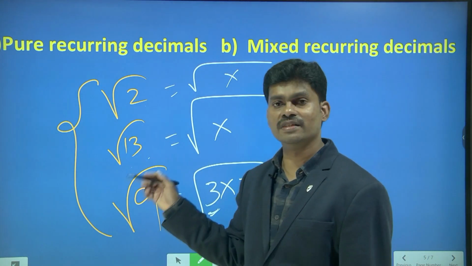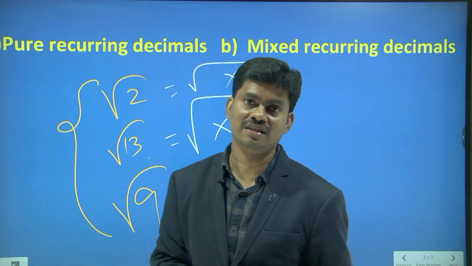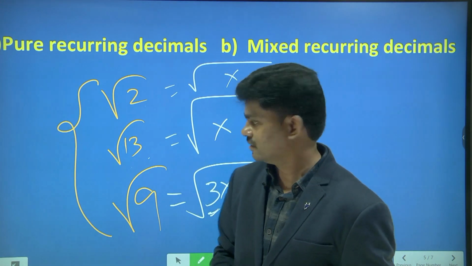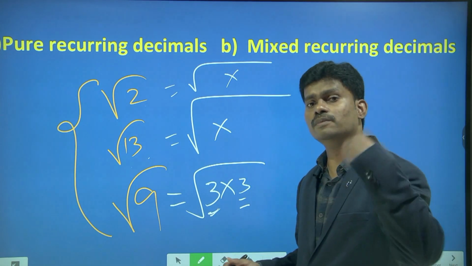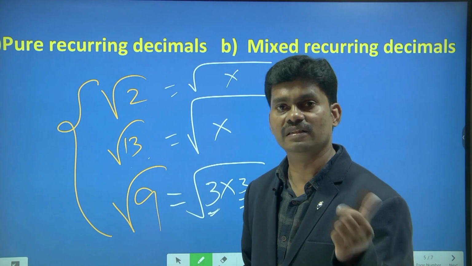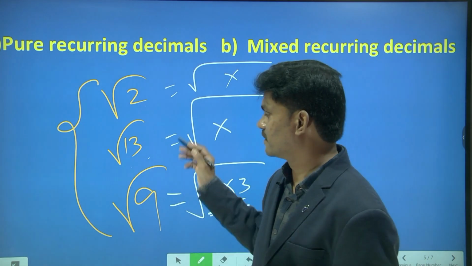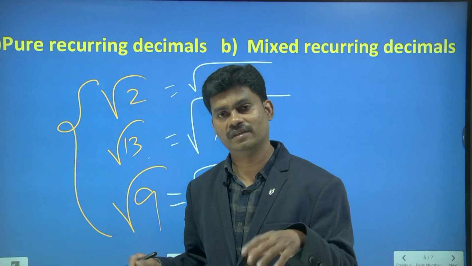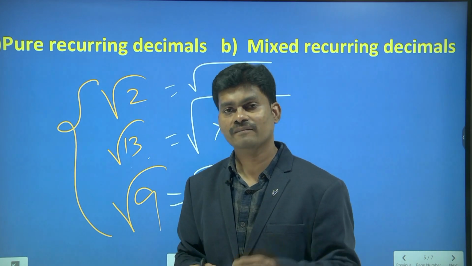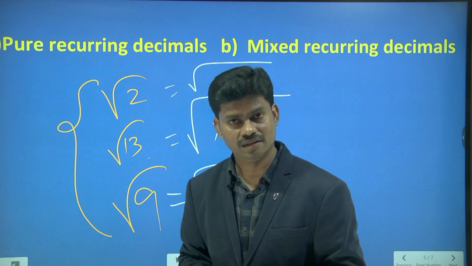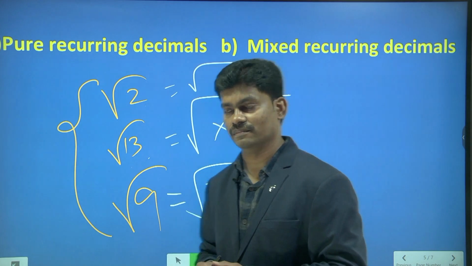A prime number which is under a square root is called an irrational number. Right? Now we got some more clarification about irrational numbers. So even without dividing and all, we can say whether it is a rational or irrational number.